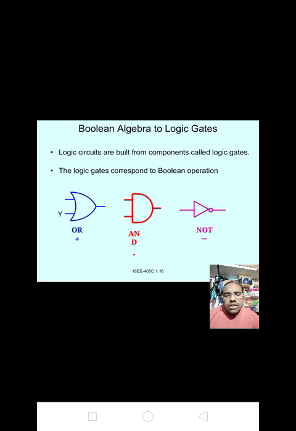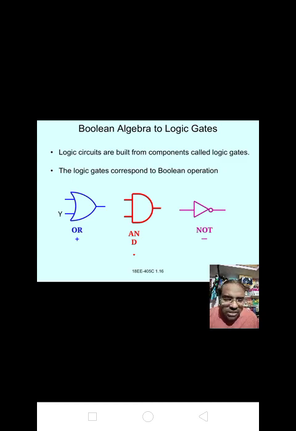Here symbols are also given. Please make a note of it. Most important: what is the symbol of OR gate, what is the symbol of NOT gate, and what is the symbol of AND gate? See, the OR gate structure is like that of a cap.